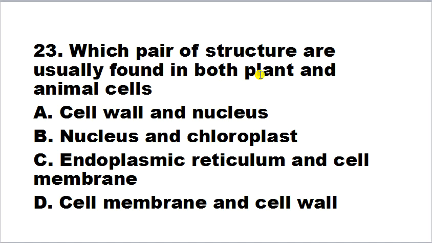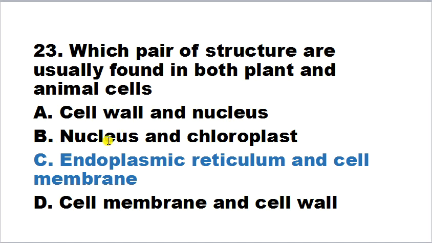Which pair of structure are usually found in both plant and animal cells? The question they are asking about which structure usually found in both plant and animal cell. Cell wall and nucleus, nucleus and chloroplast, endoplasmic reticulum and cell membrane and cell wall.